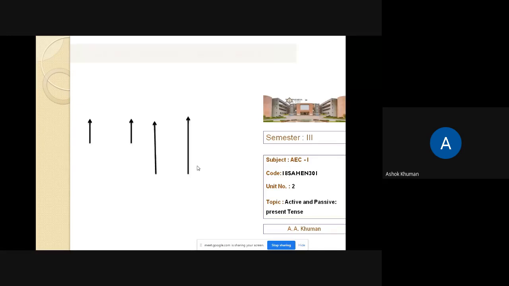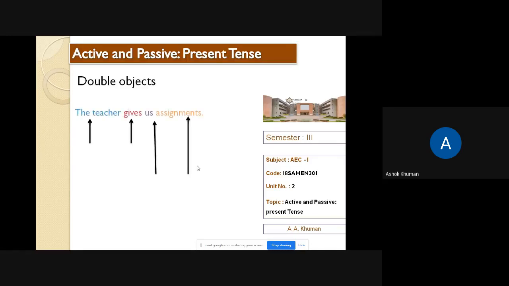And sometimes we have two objects in the sentence. The teacher is the subject, gives is the verb, us is the indirect object, and assignments is the direct object. Sometimes we have two objects in the sentence, one is direct and the second one is indirect.